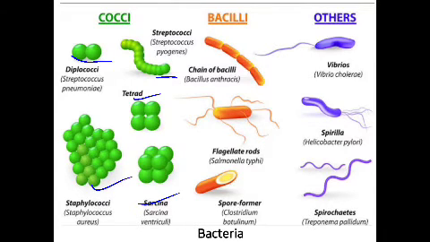And the chain of bacilli, Bacillus anthracis. This is a rod-like structure joined with one another to form a chain. Then flagellate rods, that means Salmonella typhi, the typhoid causing bacteria, having a rod shaped structure and certain hair-like outgrowths from its body called flagella, which help in locomotion. Then the spore former Clostridium botulinum. This is another type of bacteria which comes under bacilli.